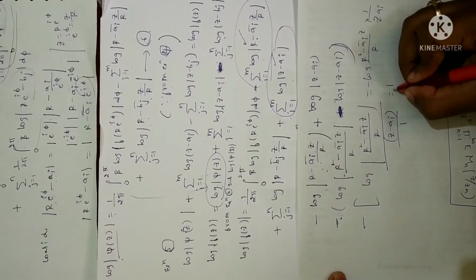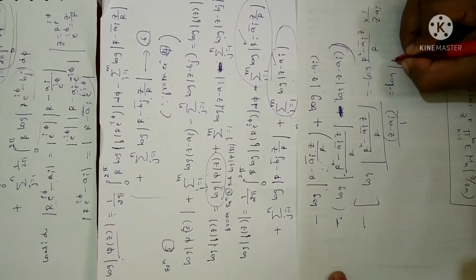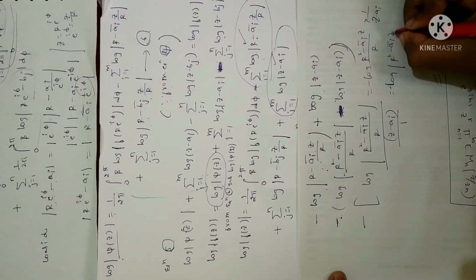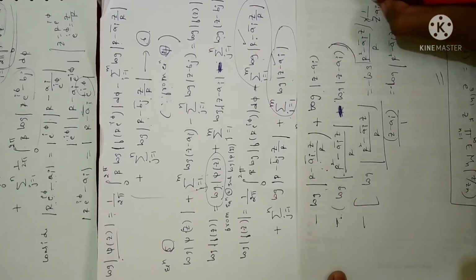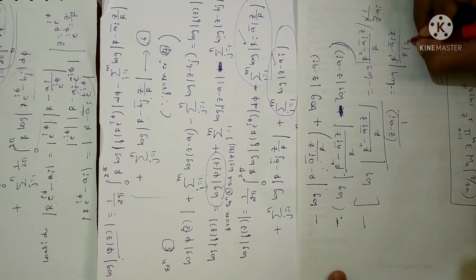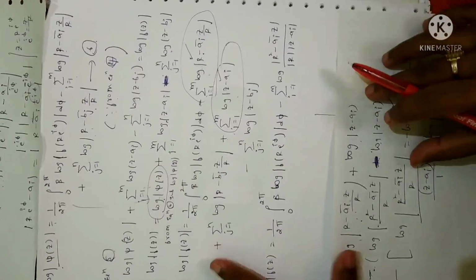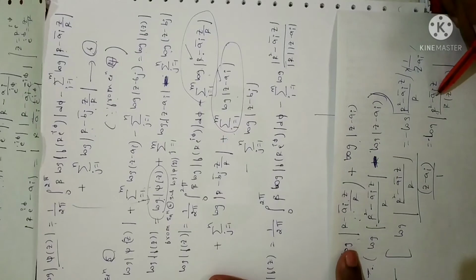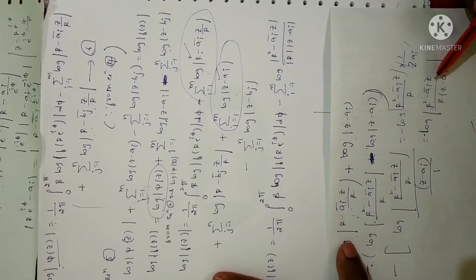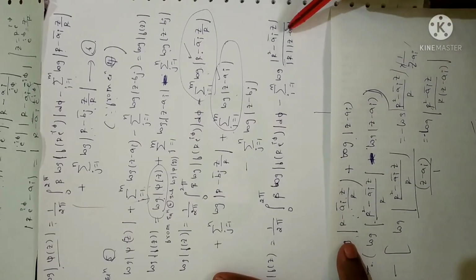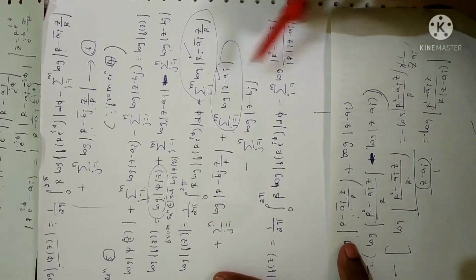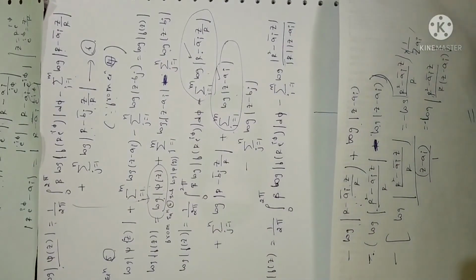So I can write this as minus logarithm of modulus of R squared minus a_i bar z, modulus is there for all the terms, divided by R into z minus a_i. That is what I have written here directly. When you combine these two terms, I have shown you for your simplification, for your reference.